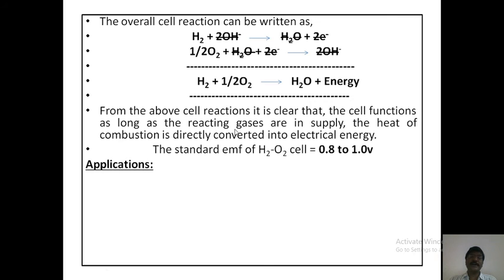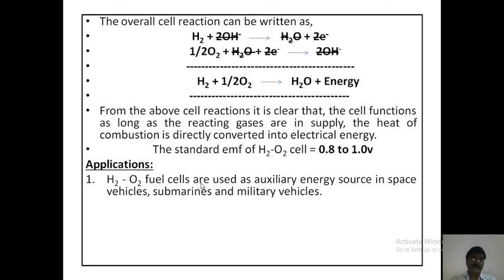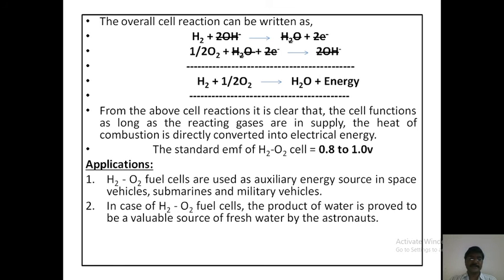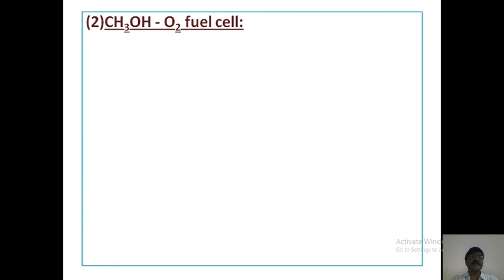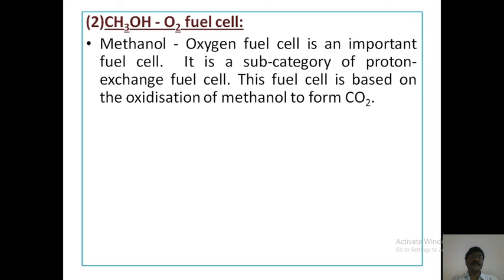What are the applications of the hydrogen oxygen fuel cell? Hydrogen oxygen fuel cells are used as an auxiliary energy source in space vehicles, submarines and military vehicles. Second, in the hydrogen oxygen fuel cell, the product water is proved to be a valuable source of fresh water for the astronauts. This is about the hydrogen oxygen fuel cell construction, working process and applications. Next, the second one, the methanol oxygen fuel cell.